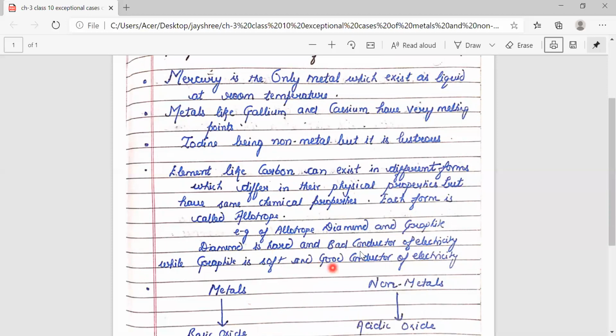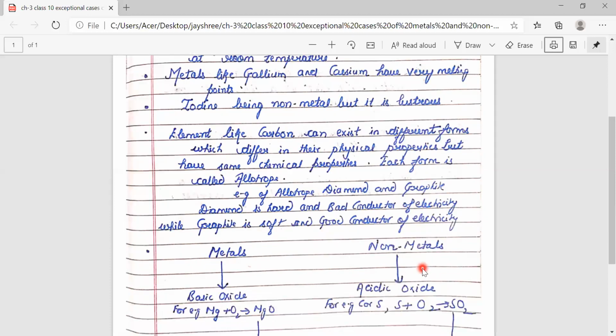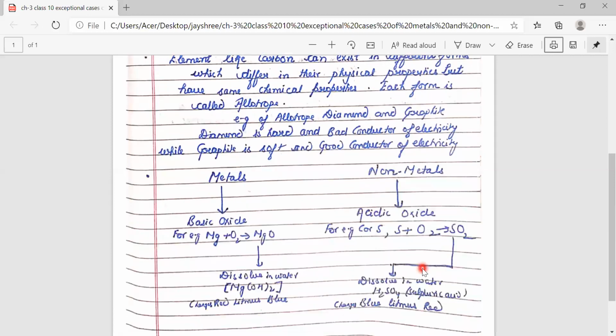graphite is soft. In diamond, no electron is free, so diamond is a bad conductor of electricity. In diamond, each carbon is bonded to 4 other carbon atoms, so all the electrons are involved in bonding. In graphite, each carbon is bonded to 3 other carbon atoms. One electron is free, and that is why graphite is a good conductor of electricity. Details of this will be discussed when we learn the chapter Carbon and its Compounds. So don't worry, this topic will be discussed again.